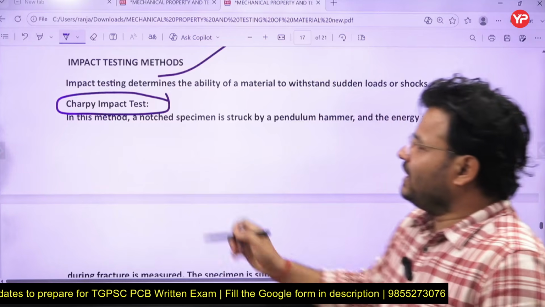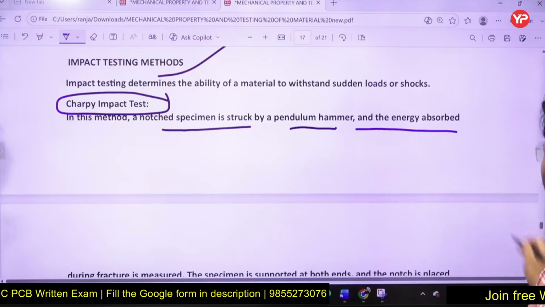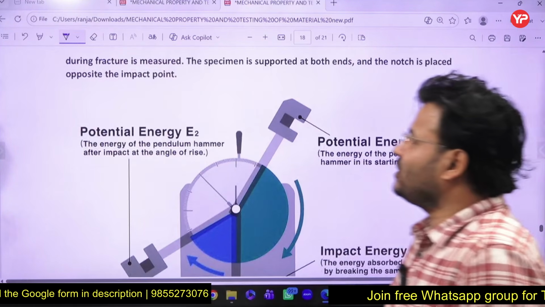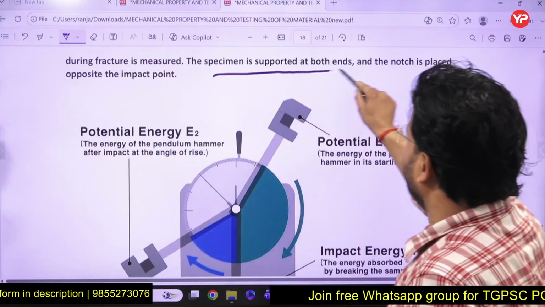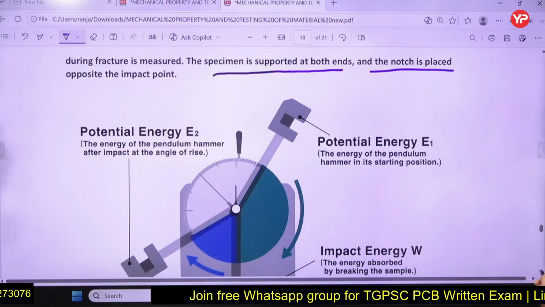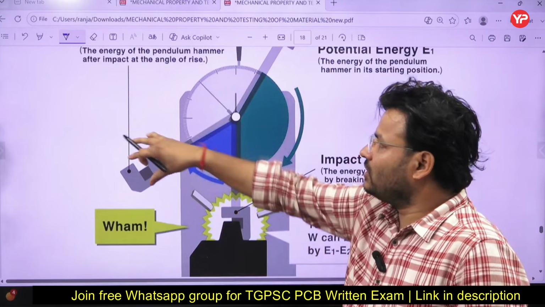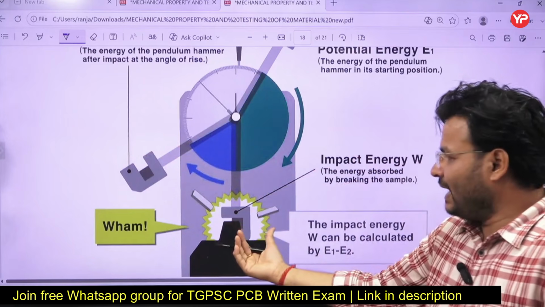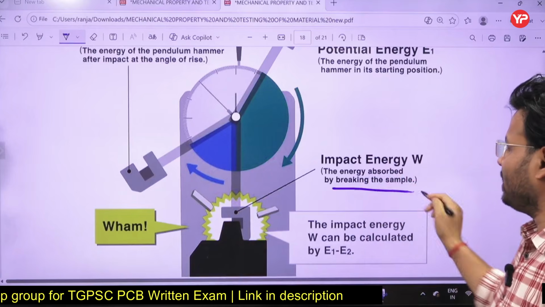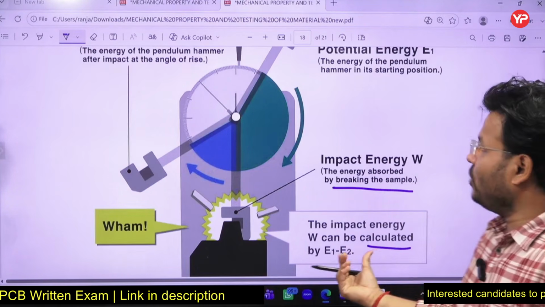So what is happening in this method? The notched specimen is struck by a pendulum hammer and the energy absorbed during fracture is measured. The specimen is supported at both ends and the notch is placed opposite to the impact point. The hammer will come and strike it, and accordingly we get the result. The impact energy absorbed by the material before breaking can be calculated by E1 and E2.